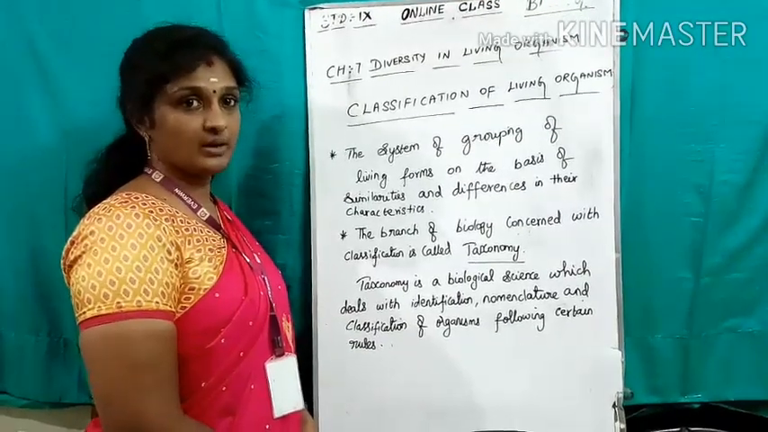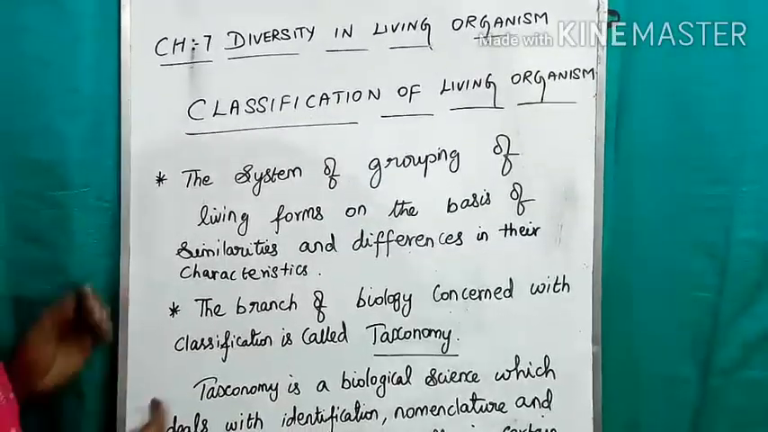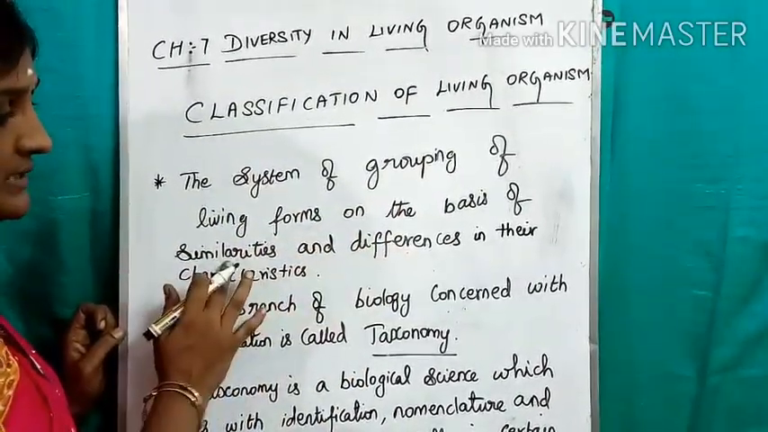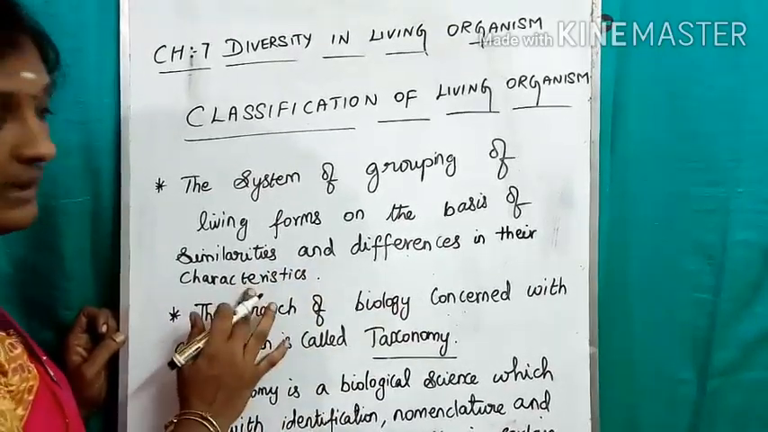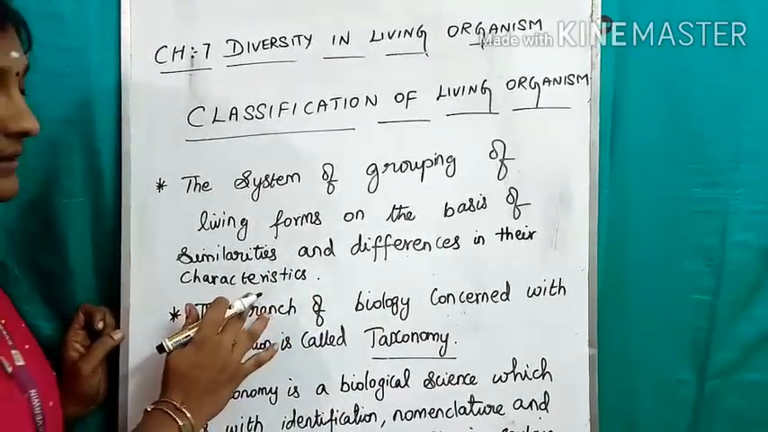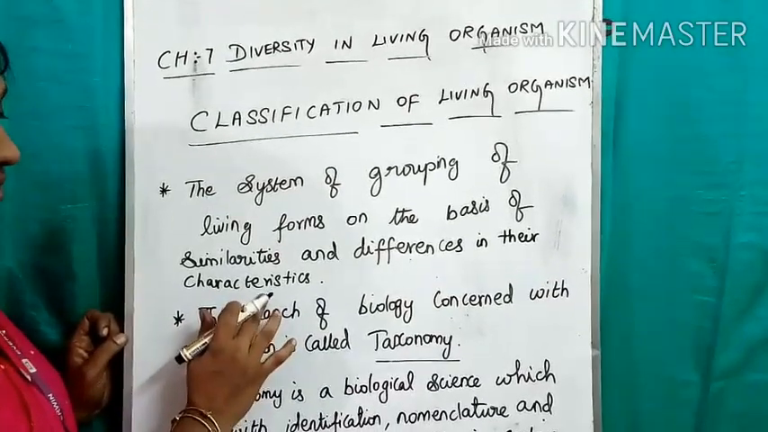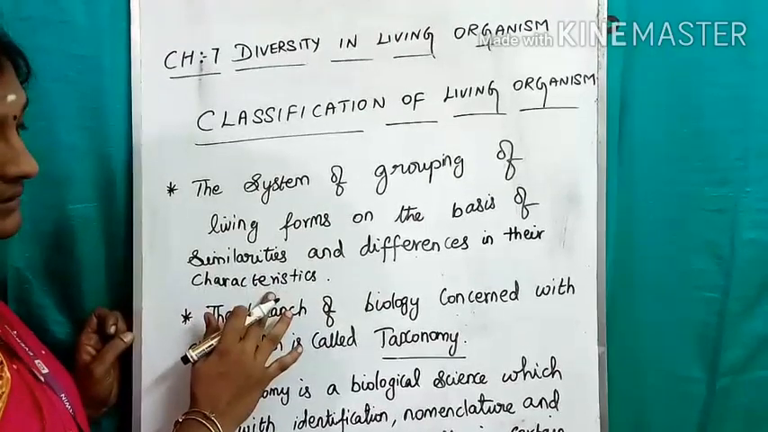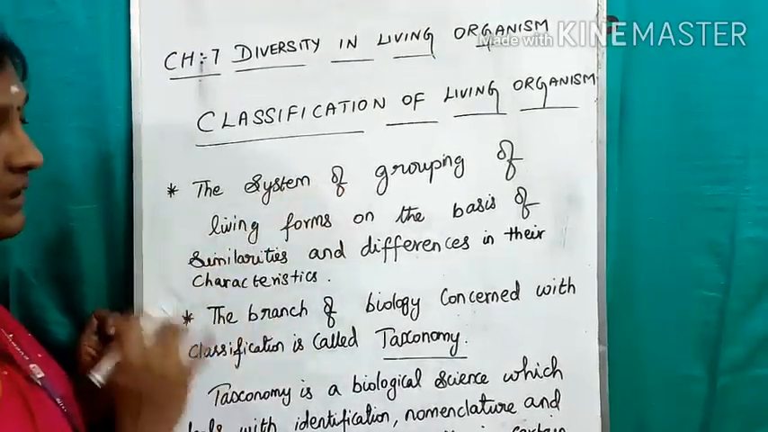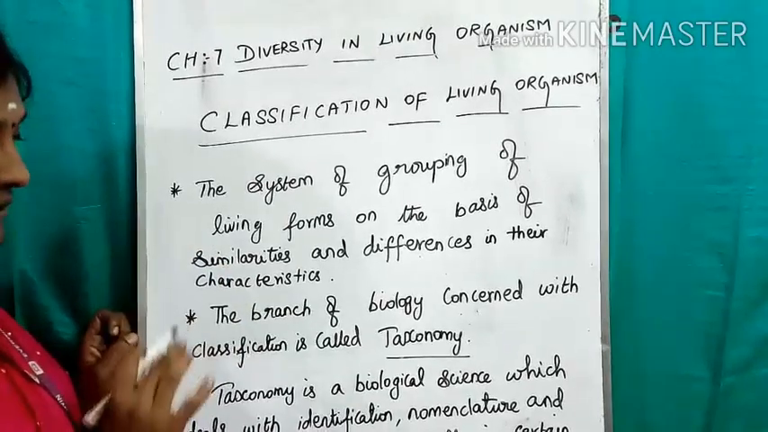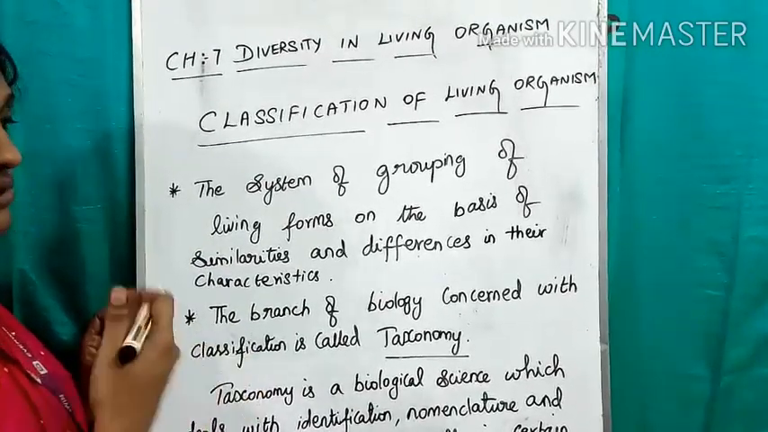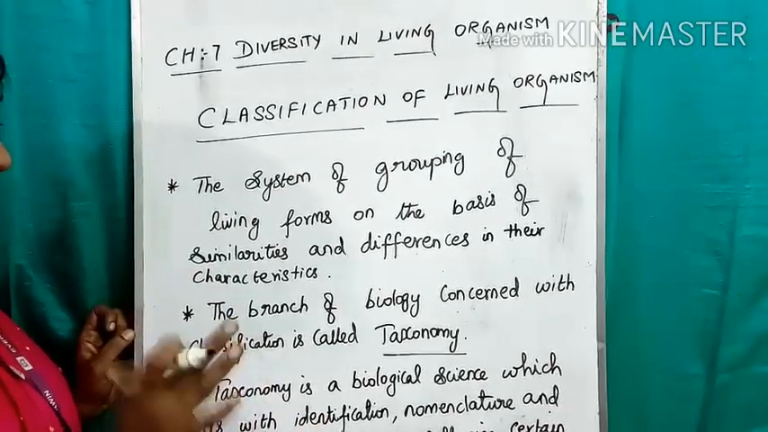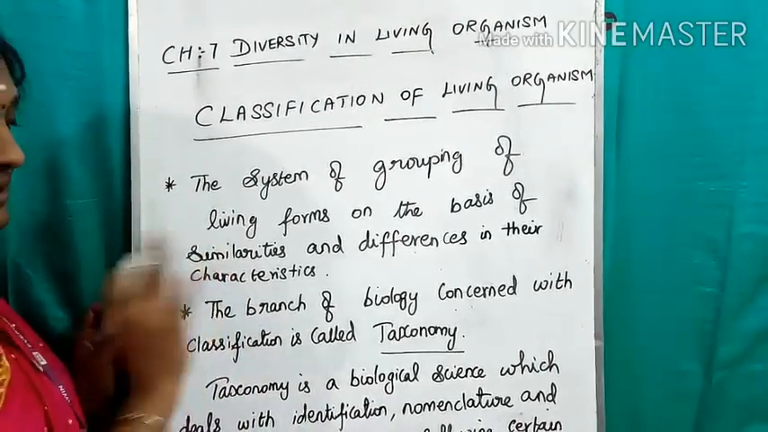Classification of living organisms. It is the system of grouping of living forms on the basis of their similarities and differences in their characteristics. You all know characteristics are the features or qualities present in the living organism. Based on the characteristics, they will group the living forms or living organisms. How will they group? Based on their similarities and differences in their features. So this is called classification.